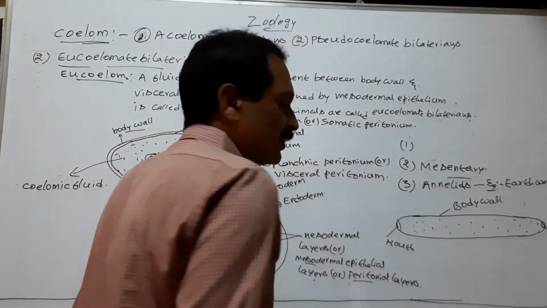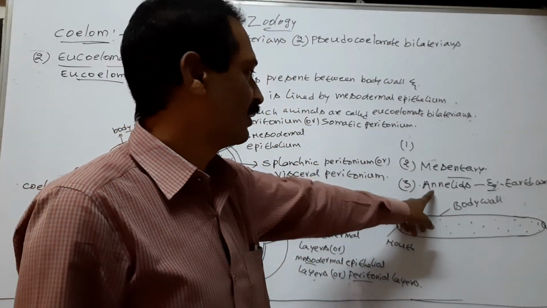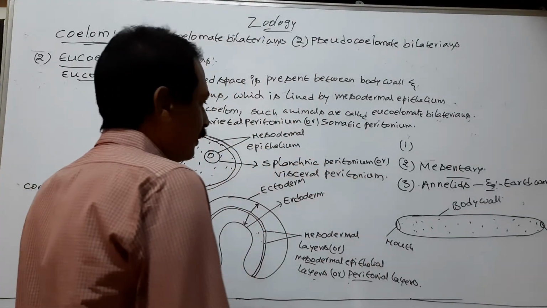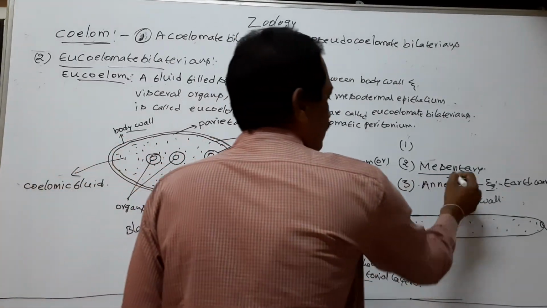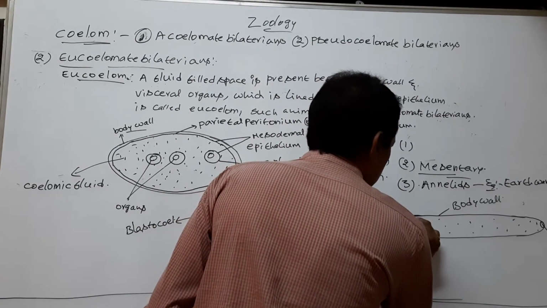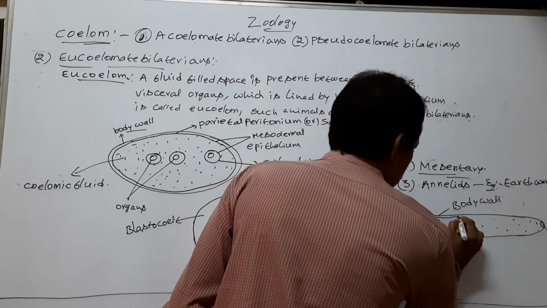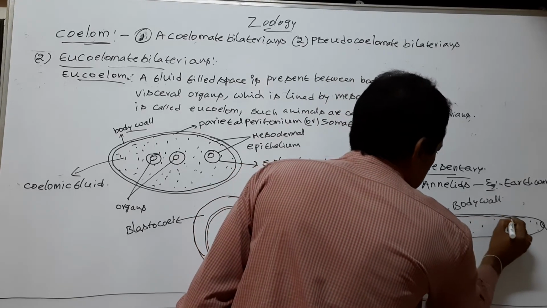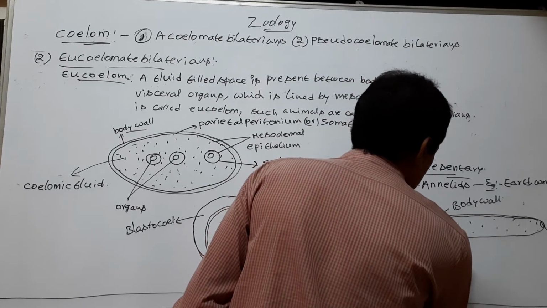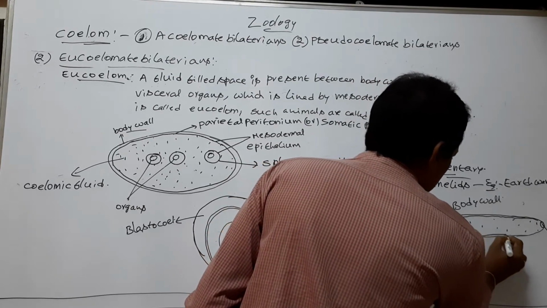In some eucoelomates, like in the annelids, this is the body wall, this is the dorsal mesentery, and this is the ventral mesentery.